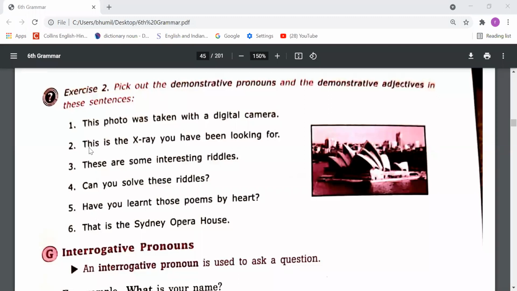Now see the second sentence: this is the x-ray you have been looking for. After this there is a verb, so this has been used as a pronoun, that is, a demonstrative pronoun. Okay, so dear students, in this way you need to pick out the demonstrative adjectives and demonstrative pronouns.